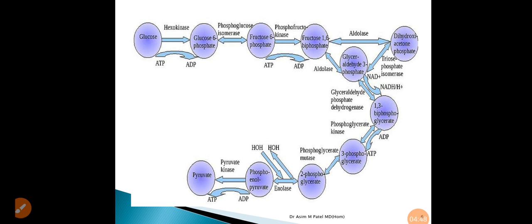Some amount of fructose 1,6 diphosphate is also converted to dihydroxyacetone phosphate by the enzyme aldolase, which is again converted to glyceraldehyde 3 phosphate by the enzyme triose phosphate isomerase.